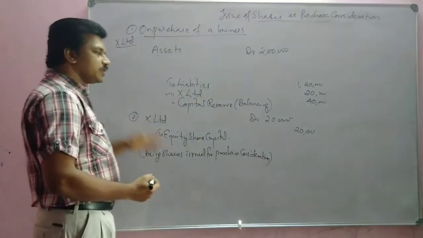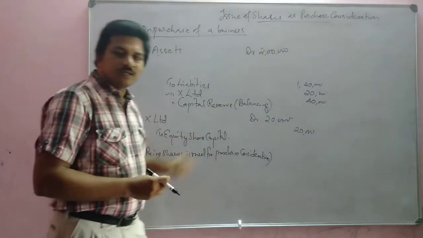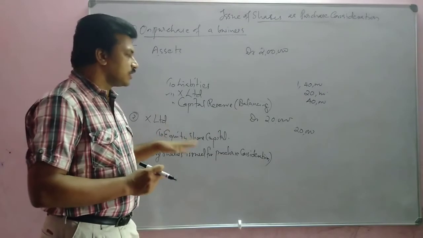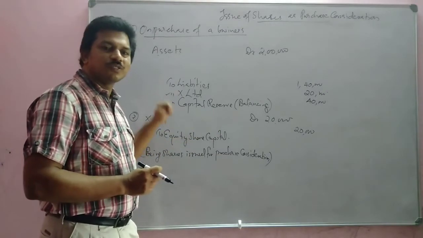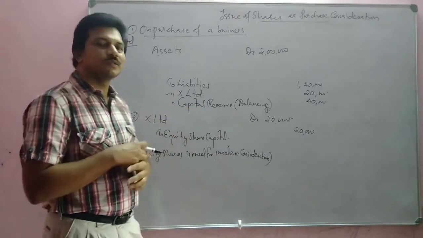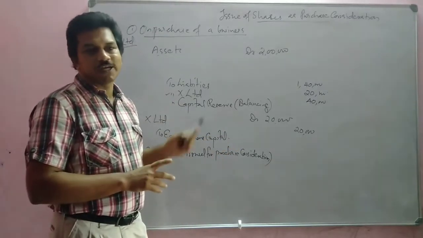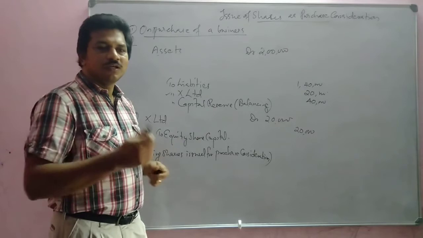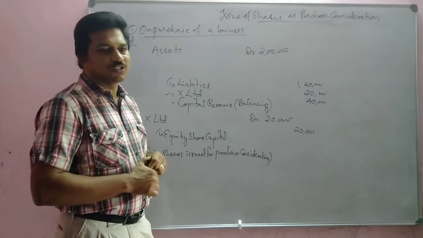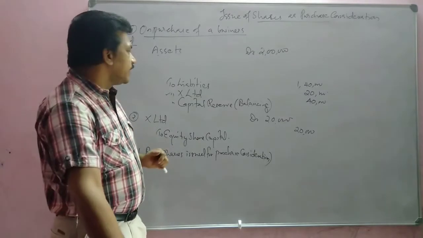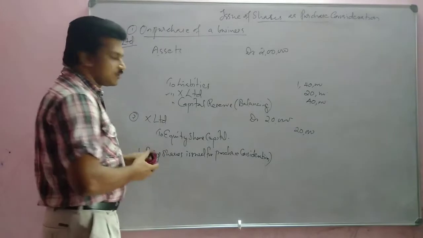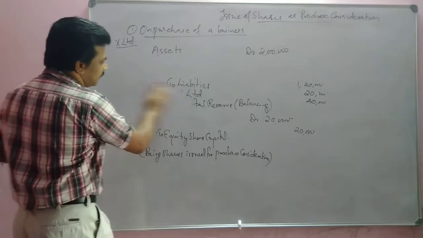Or we can write, equity shares of rupees 10 each issued, that means 2,000 equity shares of rupees 10 each issued for purchase consideration. So this is all about the issue of shares for purchase consideration. Okay. Now we are going to see the next example.